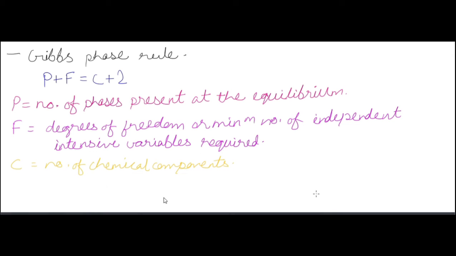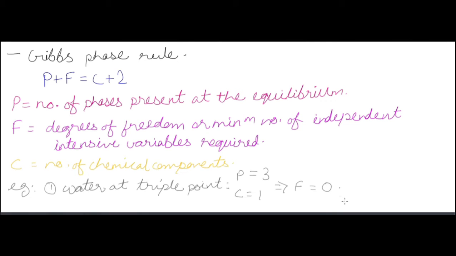Okay, for example, water at triple point. So at triple point, water has all the three phases in equilibrium, that is solid, liquid and gas. So number of phases is 3. However, number of chemical components is just one, H2O. So we put in the formula of Gibbs phase rule and we get that degree of freedom is 0 at that point. Okay, at triple point degree of freedom is 0.